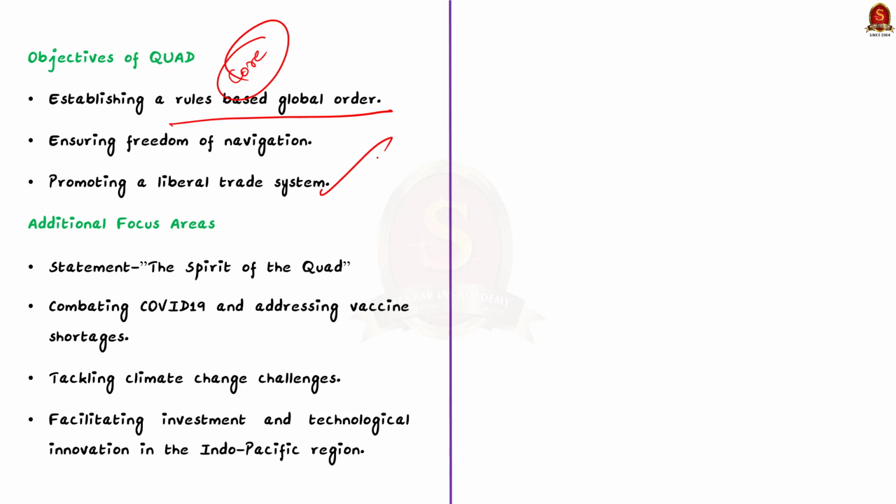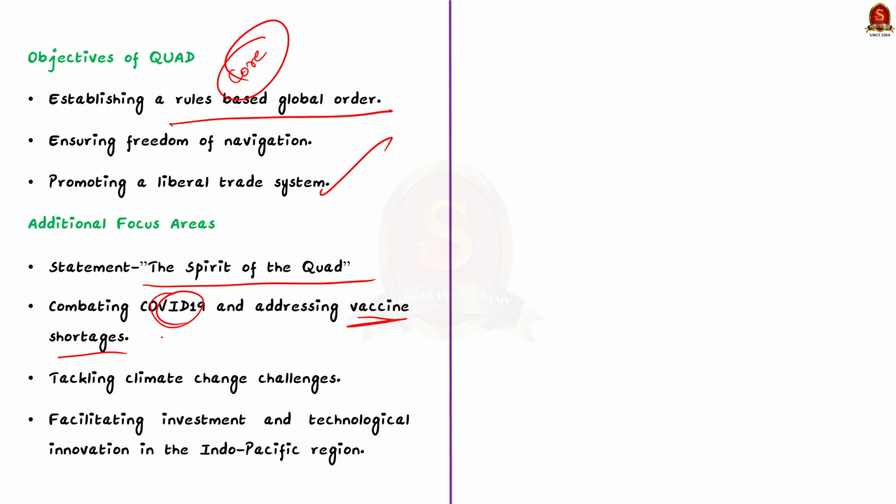Apart from this, based on its recently released statement titled The Spirit of the Quad, it also focuses on other matters like combating the COVID-19 crisis, especially the vaccine shortage, then addressing the risks of climate change, and creating an environment for investment and boosting technological innovation in the Indo-Pacific region. So these are the objectives of Quad.